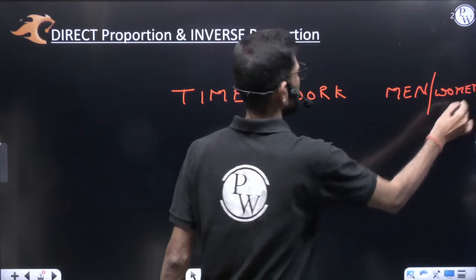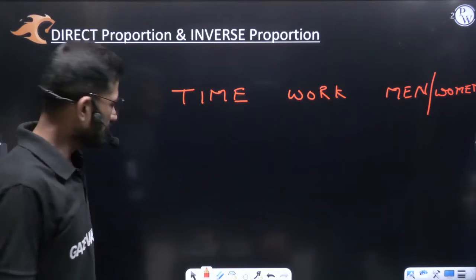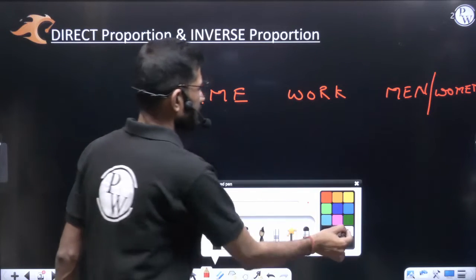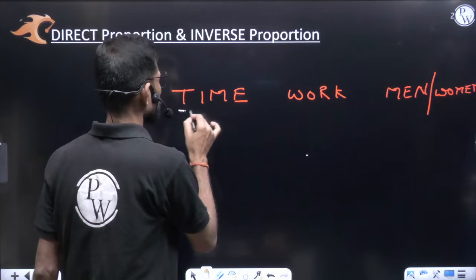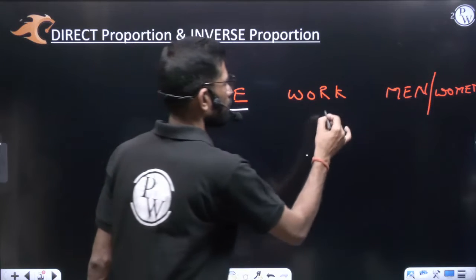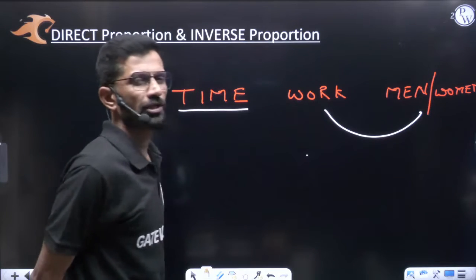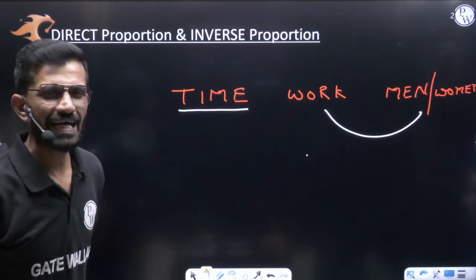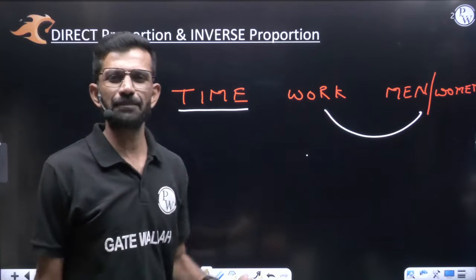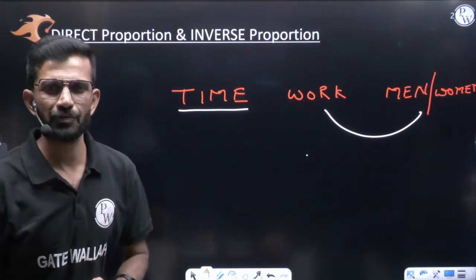Now in time, work and people, if I say that time is constant, then are work and men direct proportion or inverse proportion? Time is constant, then work and people are direct proportion or inverse proportion? Time is constant.